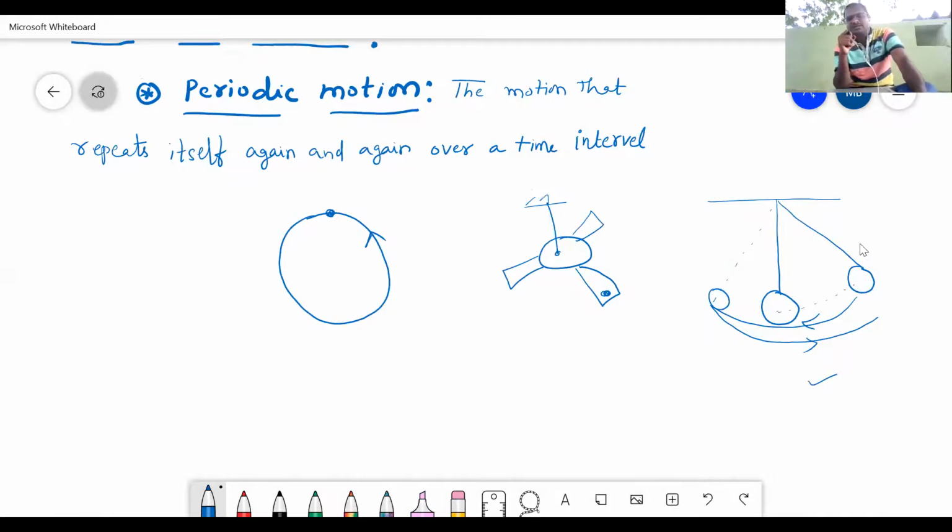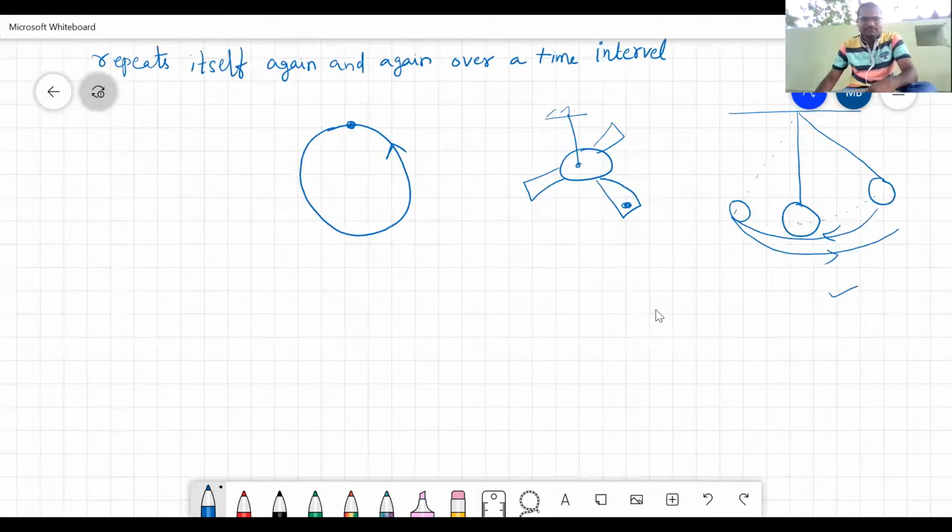But in the third, if you raise the bob and release it, it will oscillate, confined to one boundary. It will not go beyond that. It will go up to its maximum position, called the extreme position, and on this side also it will go to an extreme position. This type of motion is called oscillatory motion.